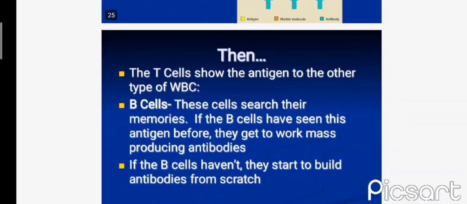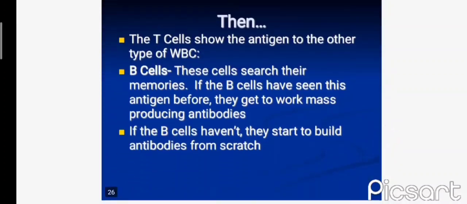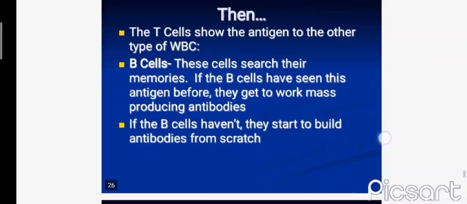Now, what are B cells? These cells search their memories. If the B cells have seen this antigen before, they get to work mass producing antibodies. If the B cells haven't, they start to build antibodies from scratch.